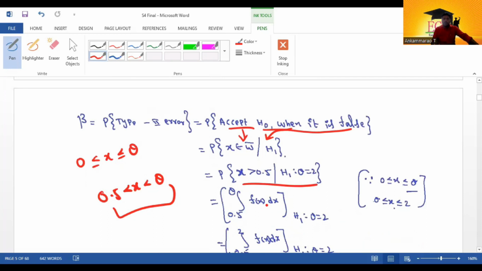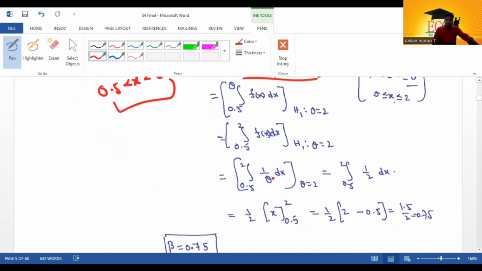H1: theta equal to 2. What is the f of x here? The f of x is 1 by theta. Substitute theta equal to 2, so 1 by 2. So the integration is x from 0.5 to 2. So 2 minus 0.5 is 1.5. 1.5 divided by 2 is 0.75. The beta value is 0.75.